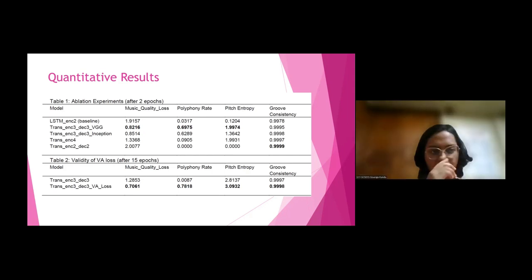Okay, so first of all, encoder 2 means that in the encoder there were 2 LSTMs, and for our model, trans enc 3 means there were 3 transformers. We also experimented with 2 transformers in the encoder, and it also performed well. I have not put these results here, but for the transformer encoder 2 with decoder 2, we can consider that it has 2 more transformers in the decoder.